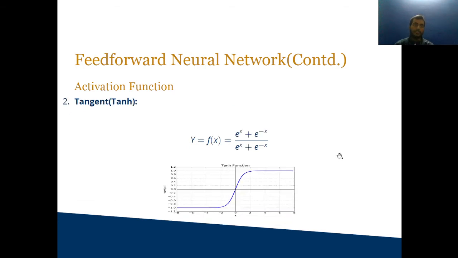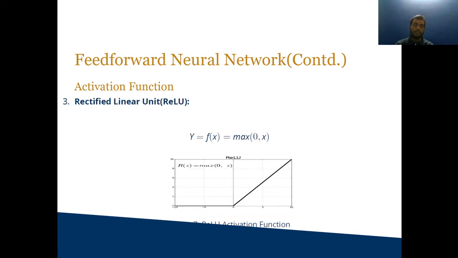The second activation function is the tangent activation function. Its values range from -1 to 1. And the rectified linear unit, or ReLU function. Its values range from 0 to 1, or we can say the activation value is the maximum of 0 and x.